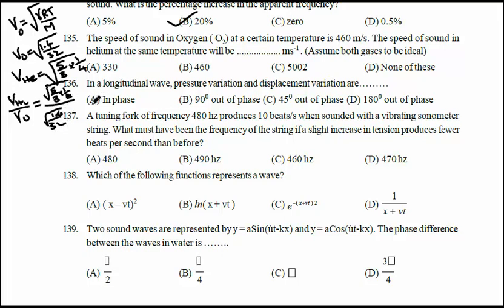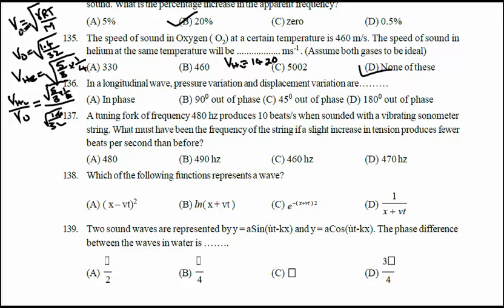On solving this, you will get VHe as of the order of 1420. There is no option 1420, so D is the correct option, none of these.